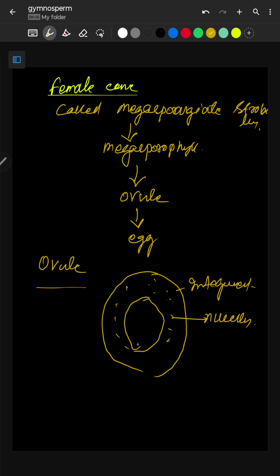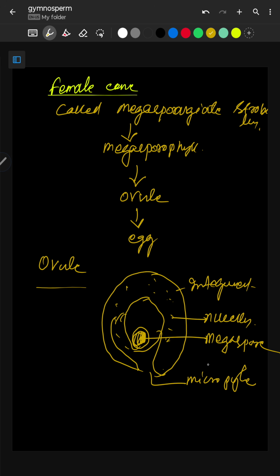Then it has a megaspore mother cell, and this is the micropyle. Very simple structure I have given just to remember the parts of the ovule.